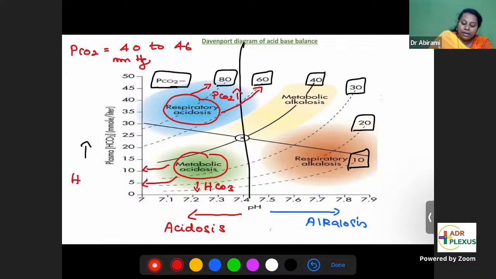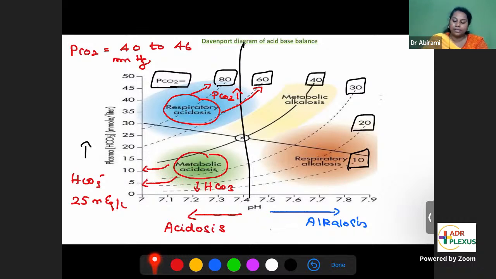What is the normal bicarbonate level? 25 milliequivalents per liter is the normal bicarbonate. But in this case, only 10 and 5. It's called metabolic acidosis. So the left side of the curve denotes acidosis. Just by looking at carbon dioxide and bicarbonate levels, you should be able to correlate whether it is respiratory acidosis or metabolic acidosis. Increase in carbon dioxide, respiratory acidosis. Decrease in bicarbonate, metabolic acidosis.